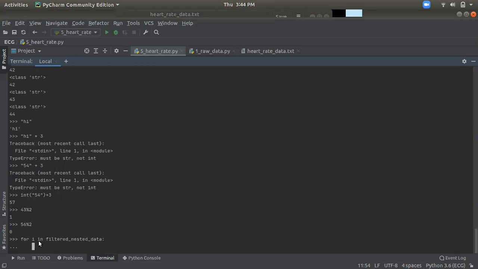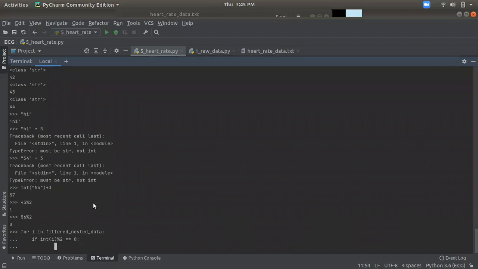So we traverse each element, then we check if integer of I mod 2 equals 0, which means it's an even number.